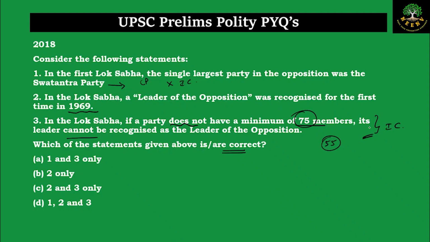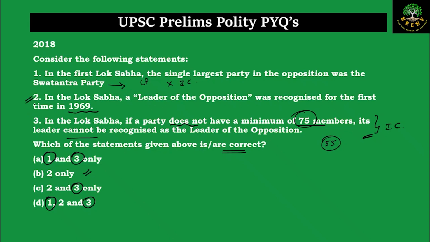If you know statement 3 is incorrect, let's look at the statements and options now. Statement 3 is incorrect, so you can remove all the options containing 3 and you will know that 2 is the answer. Or in a case where you know that statement 1 is incorrect, even in that case you could eliminate option A, and in the remaining options there is 2 and 2 and 3. So even in that case you know that statement 2 is correct.